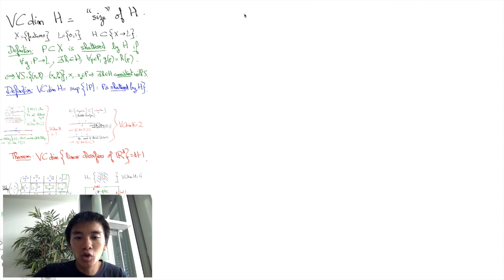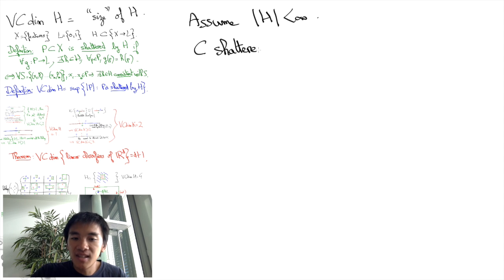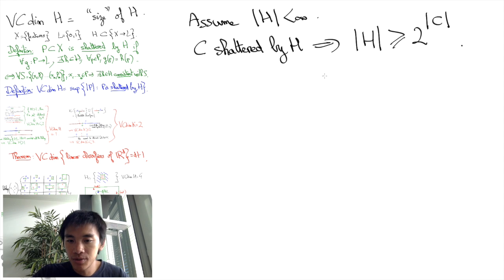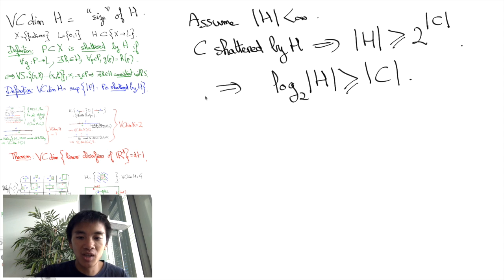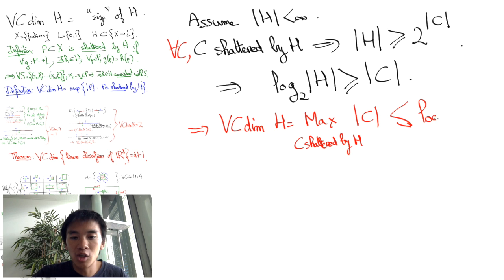Finally, probably some of the most useful VC dimensions are the ones of finite hypothesis classes. Since any set C requires at least 2 to the power cardinal of C classifiers to be shattered, we know that if H shatters C, then H must have at least 2 to the power cardinal of C elements. In other words, by taking the base 2 logarithm of both sides, we obtain the inequality: cardinal of C is smaller than the logarithm in base 2 of the cardinal of H. And this proves that the VC dimension of H, which is the cardinal of the largest such set C, is at most log base 2 of the cardinal of H.